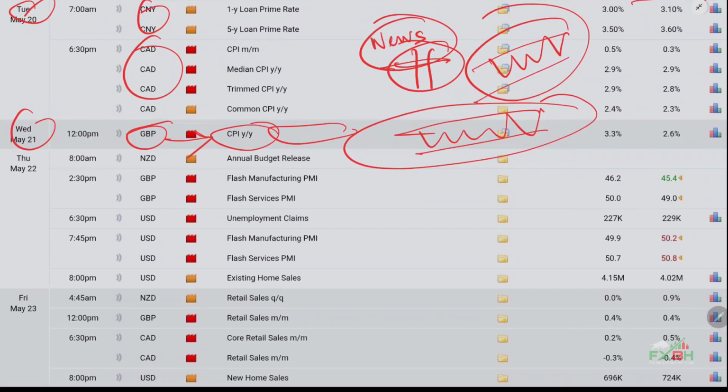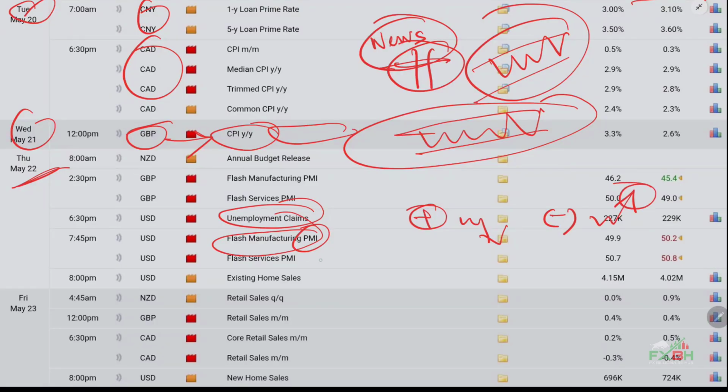If I scroll down a little bit more, as you can see we have three USD news items on Thursday, that means unemployment claims plus PMI news. If news data comes with a positive value, we will sell gold, as I said previously. If negative, we will buy gold. Same thing for this one. On Friday we have one USD news item, new home sales, and as you can see the color is orange, that means this is semi major, not major like the red one. If news data comes with a positive value, we will sell gold. If negative, we will buy gold.